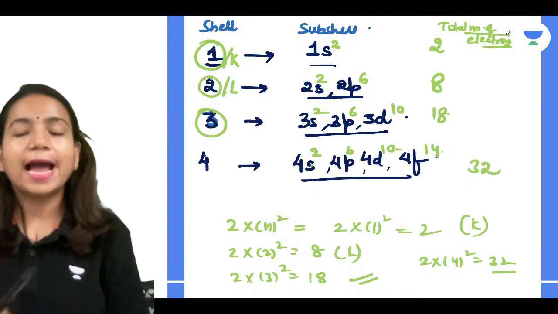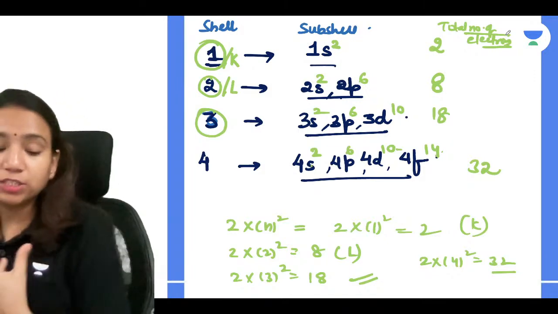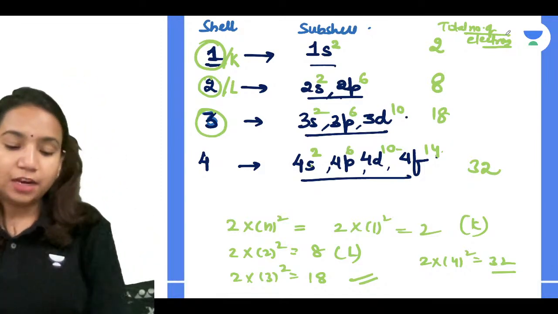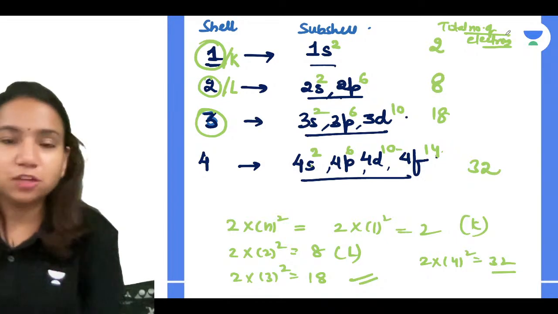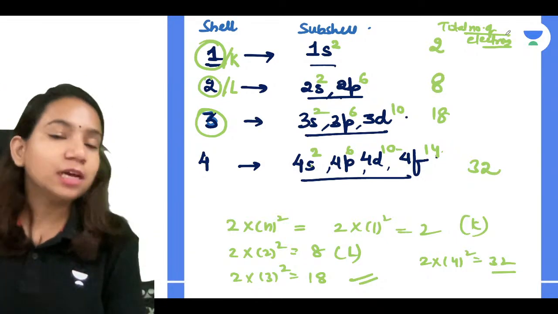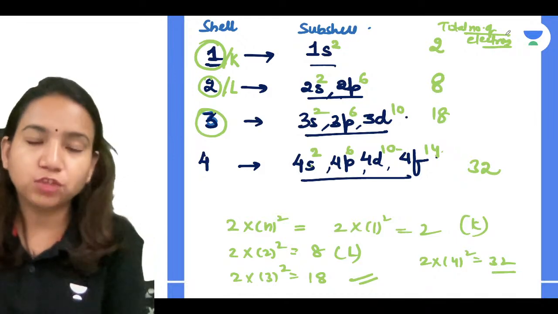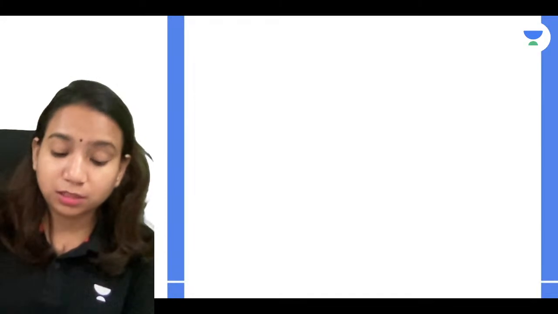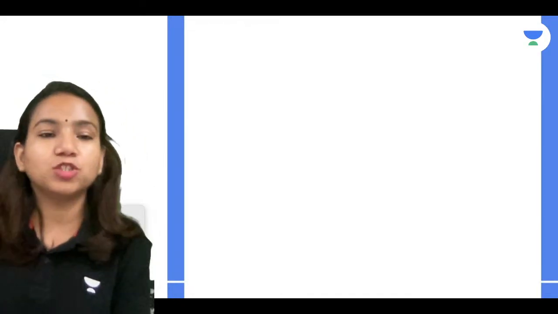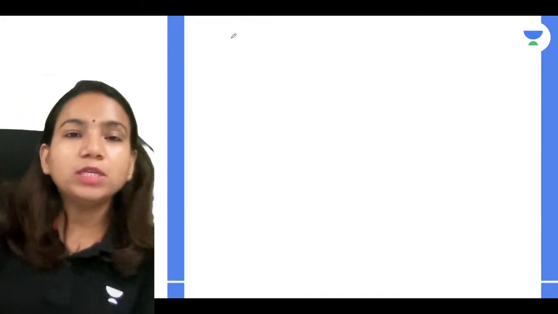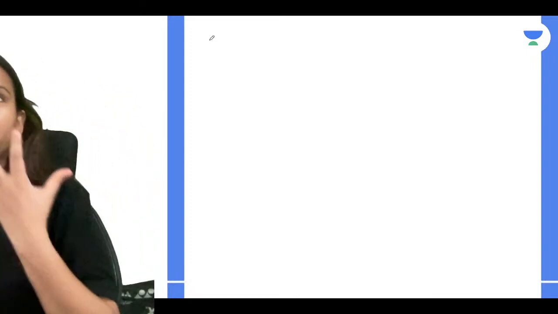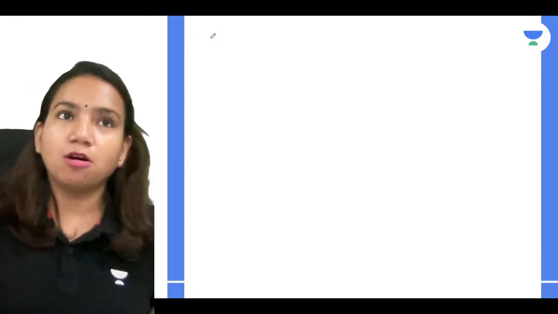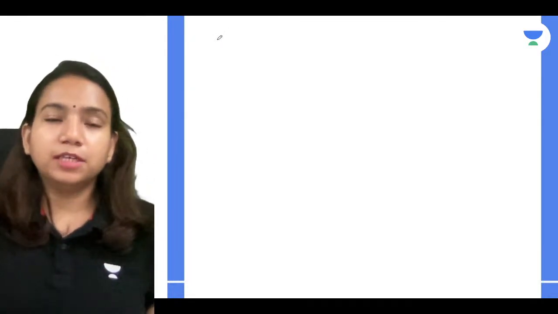Yeah, how they are distributed, we can understand in the form of orbitals. Correct. Now let's understand the orbital electronic configuration today, and then we'll be learning about the rest of the things, that is quantum numbers, in the next session, which is again a very important topic. Now how are these atomic orbitals or subshells distributed in an atom? Let's get it cleared in a little more detail.